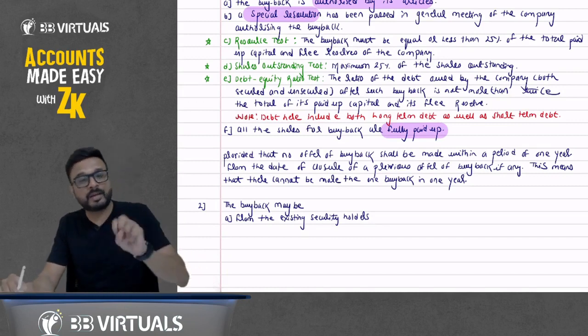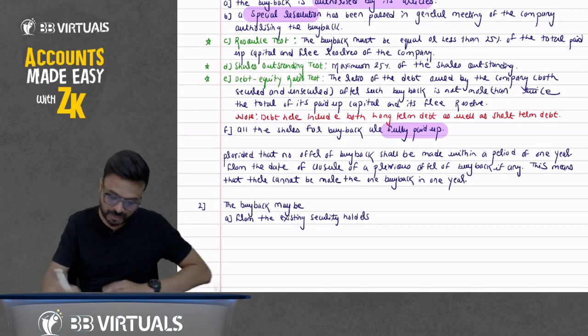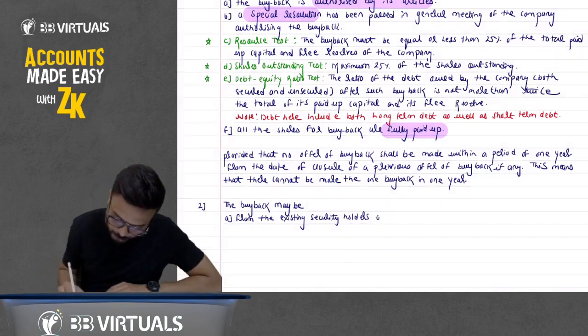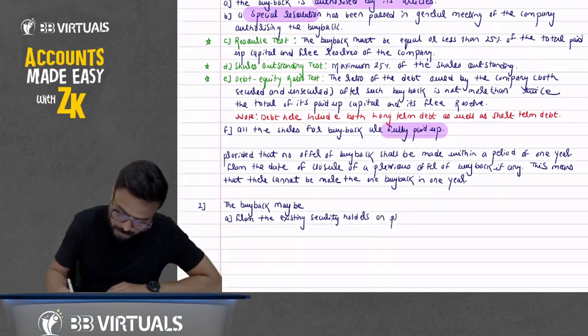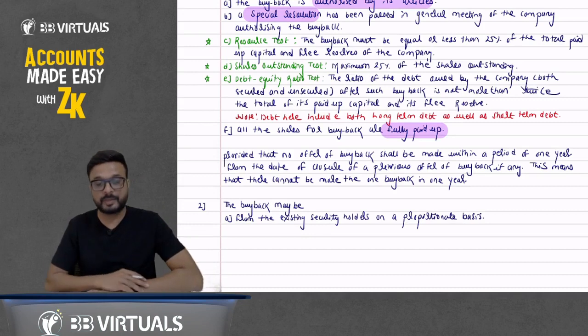So from where can we purchase those 25% equity shares when you do the buyback? From the existing shareholders or security holders on a proportionate basis. Write down: on a proportionate basis. What do you mean by proportionate basis?